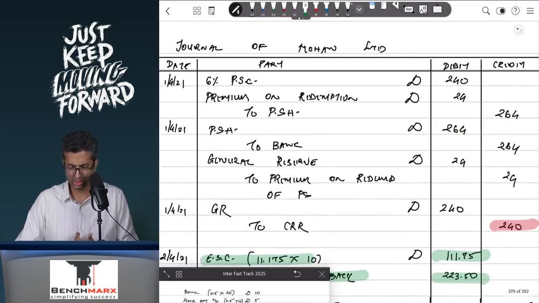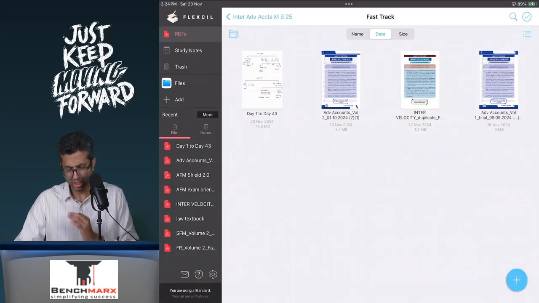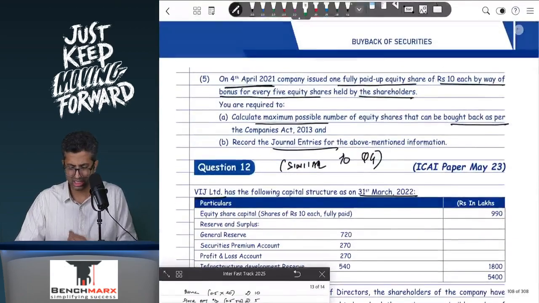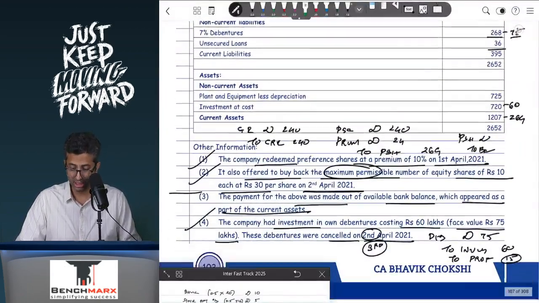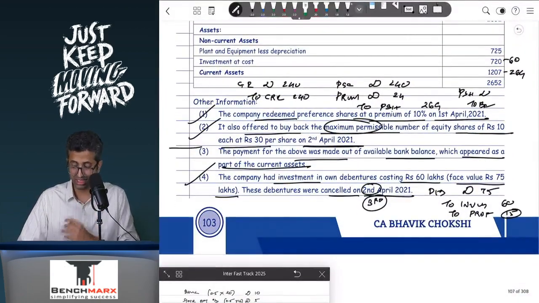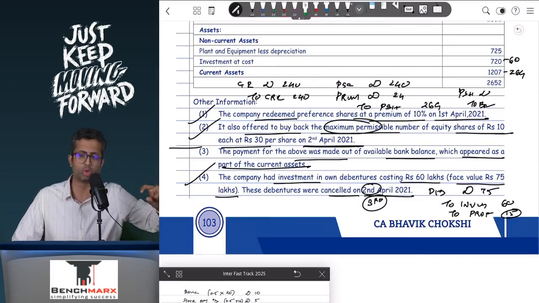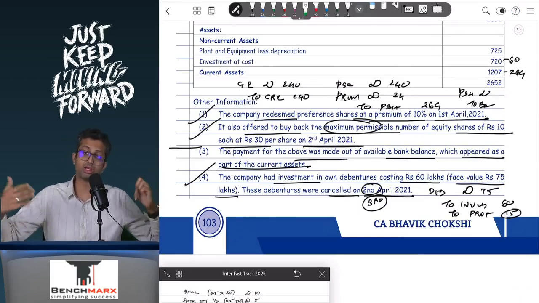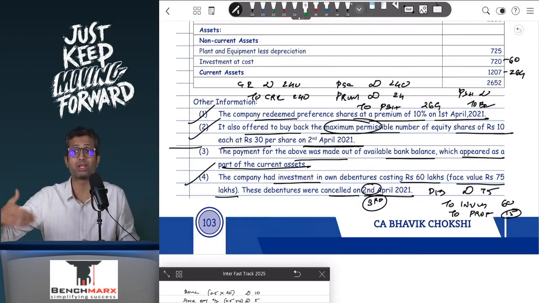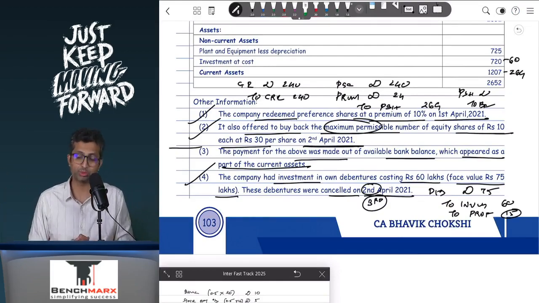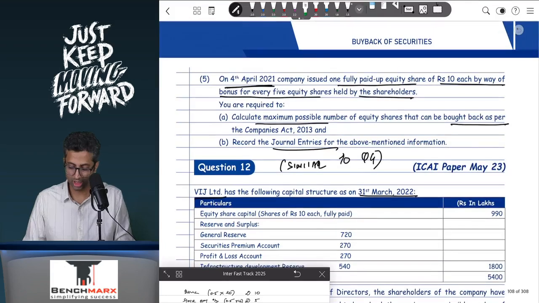So this was a fairly interesting question, I would say, though in this question a slightly controversial impact would be the impact of this cancellation which they have not taken in the loan funds. We are assuming that because this cancellation might have happened after, that is why they might not have taken. Now if I look at the journal entry for bonus on 4th April, what is the journal entry for bonus? Rupees 10 by way of bonus shares for every 5 shares held.